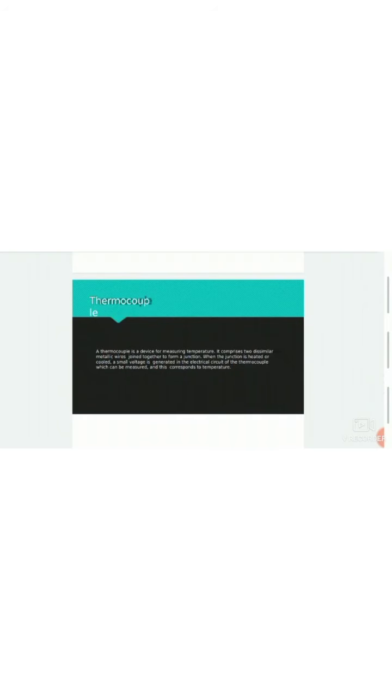A thermocouple is a device for measuring temperature. It comprises two dissimilar metallic wires joined together to form a junction. In this junction, a small voltage is generated in the electrical circuit of the thermocouple, which can be measured and corresponds to the temperature. This is then recorded by the thermometer and shown to us on the monitor.